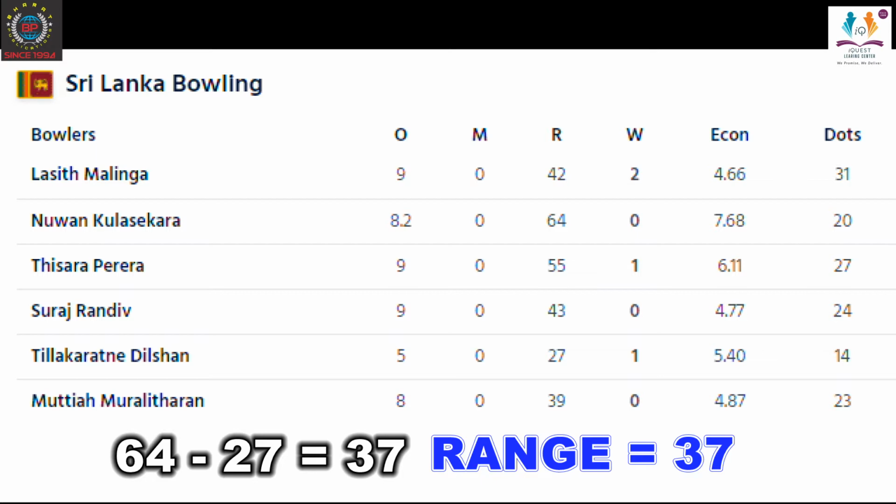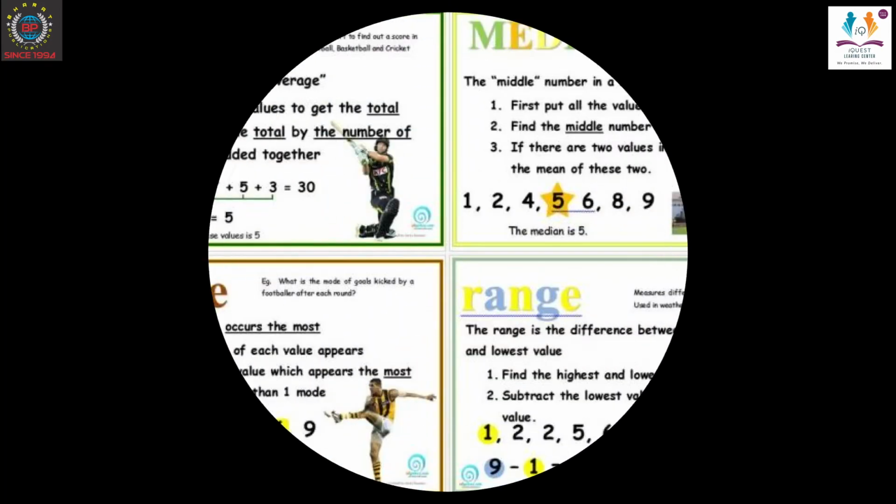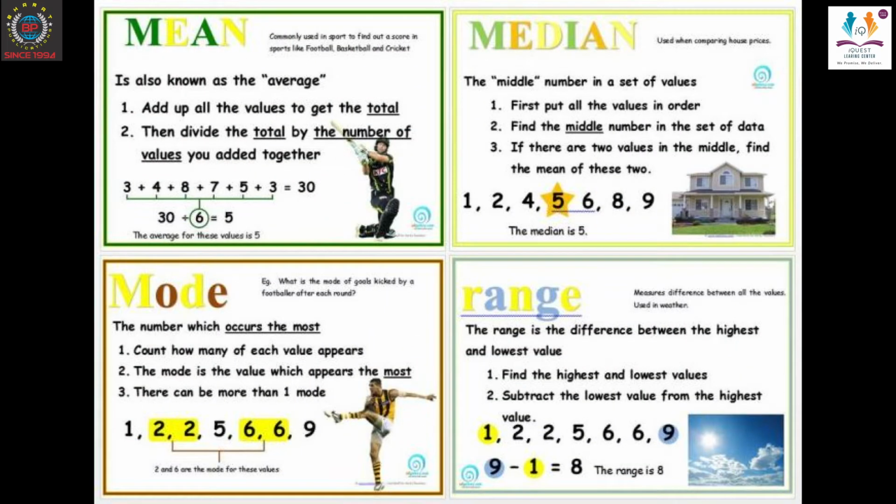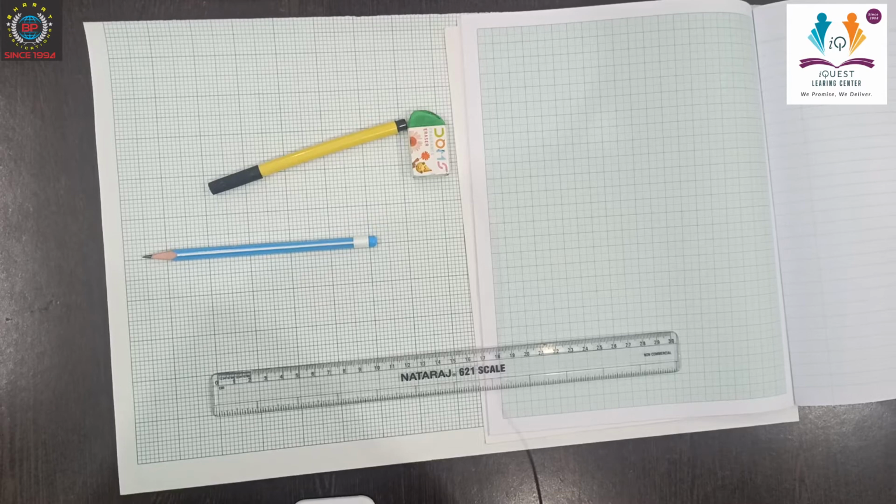And when we subtract both of them, the runs given by Nuwan, 64, and the runs given by Dilshan, 27, we get 37. So the range of the Sri Lankan bowling lineup is 37. I hope mean, median, mode, range is now clear to you with the help of this cricket example.